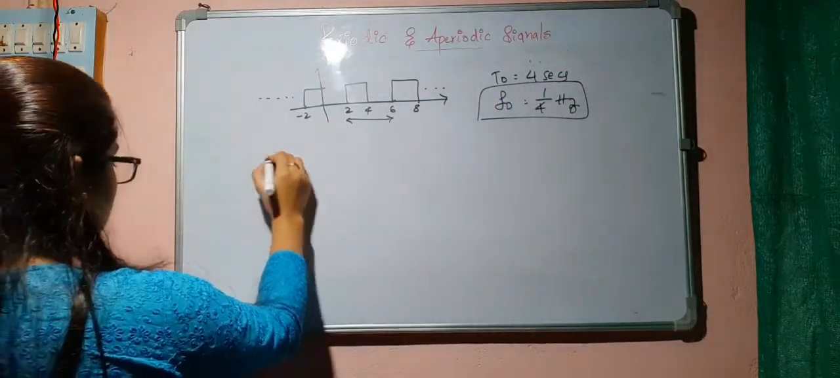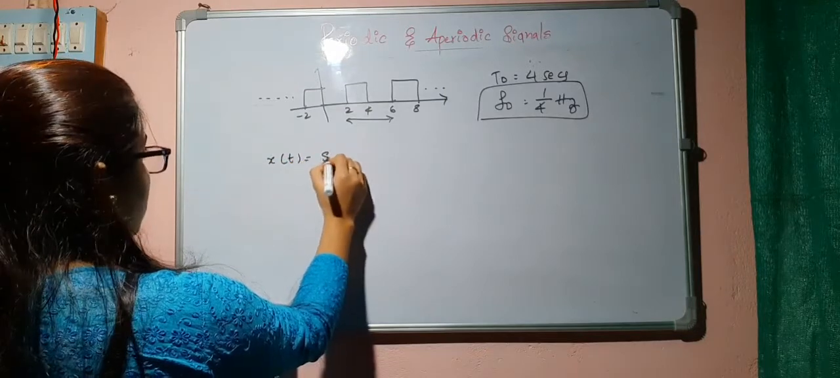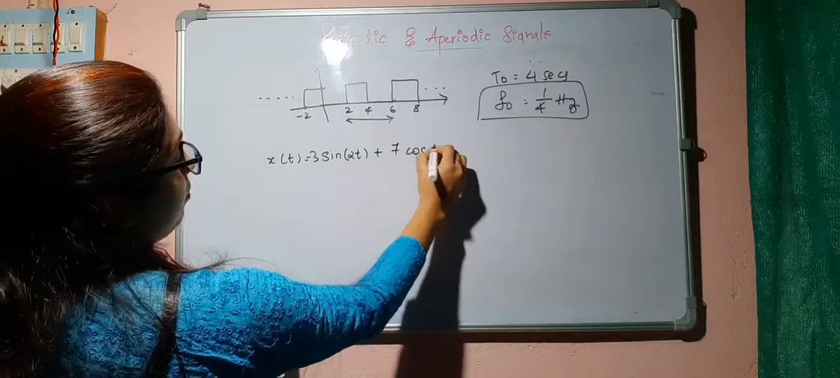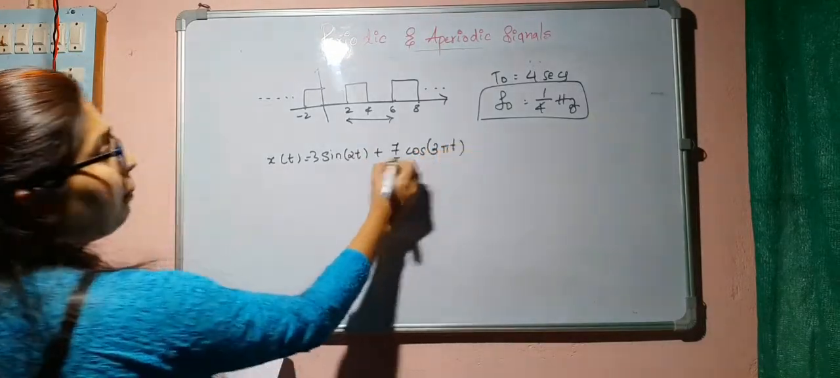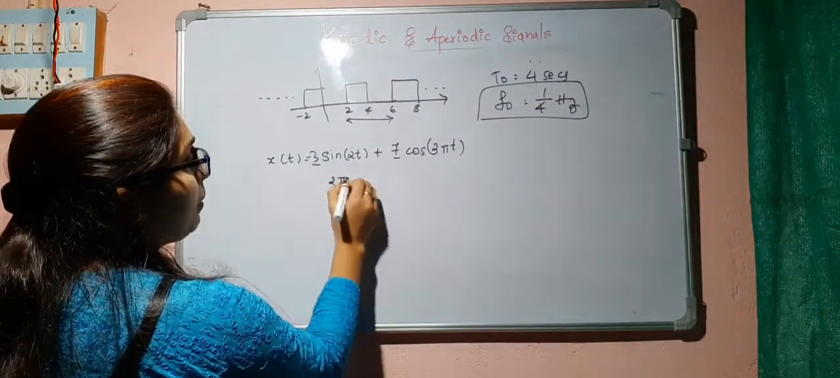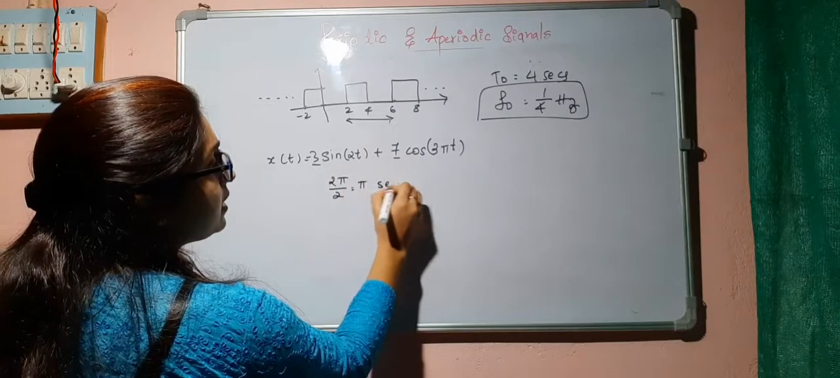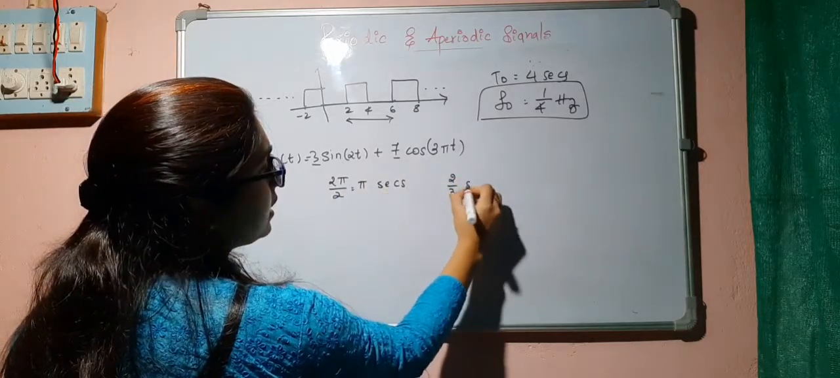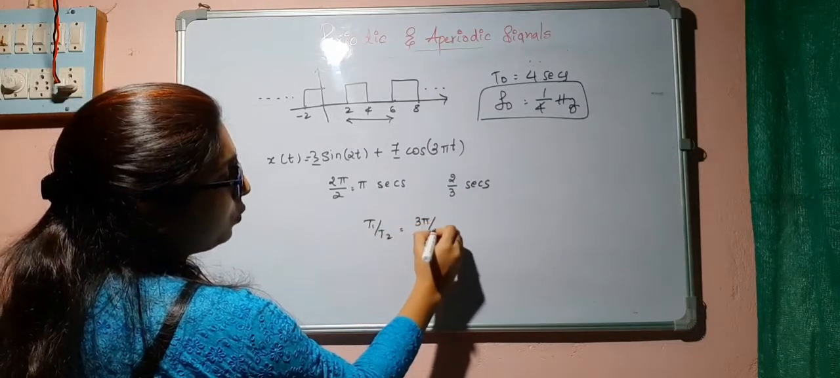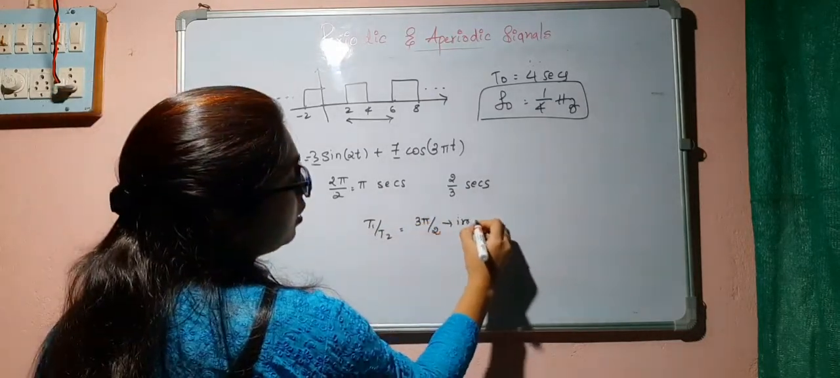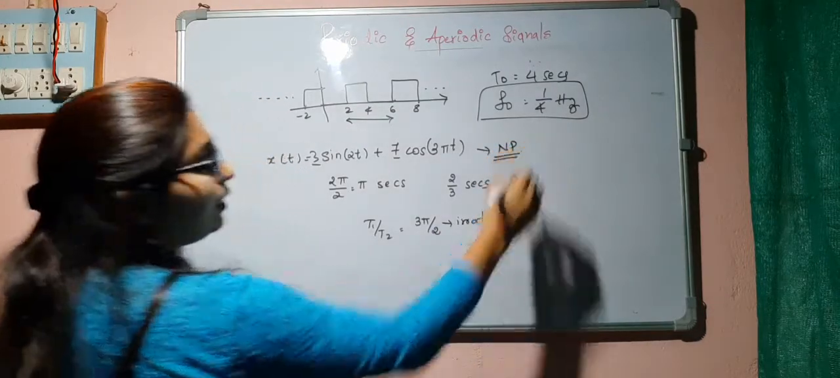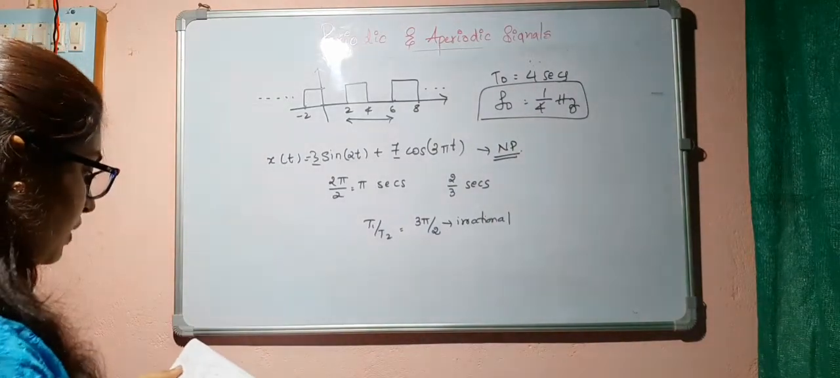Next, another question. x of t is equal to 3 sin 2t plus 7 cos 3 pi t. So we know that the amplitude doesn't affect the period. So this is 2 pi by 2, which is equal to pi seconds, and here it is 2 by 3 seconds. So we will get T1 by T2 as 3 pi by 2, which is irrational. So this is a non-periodic signal. We cannot calculate the fundamental time period of this.